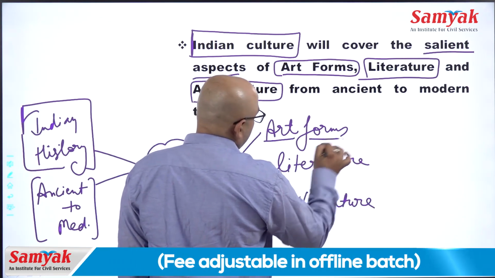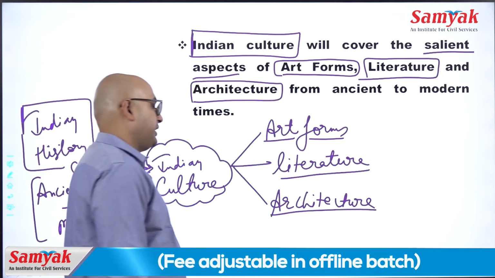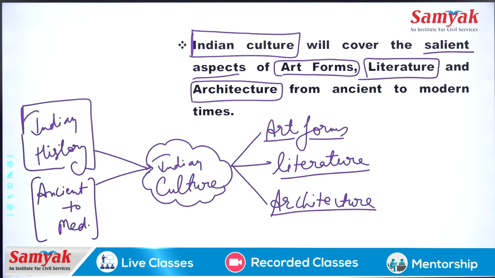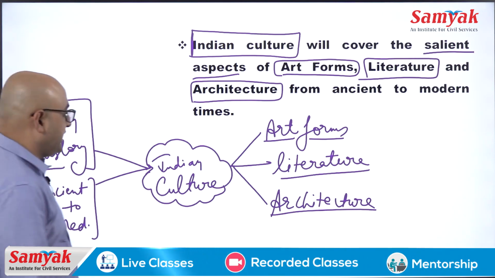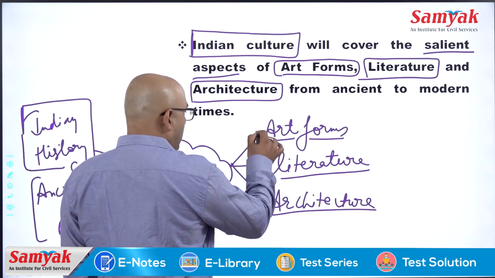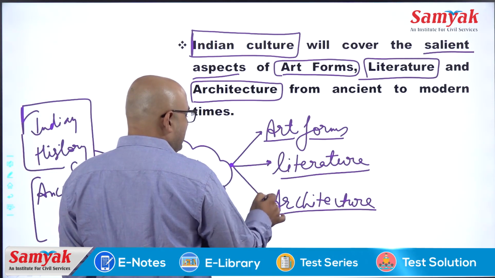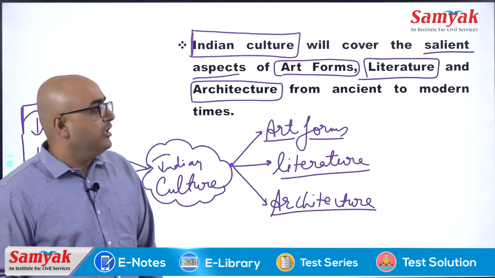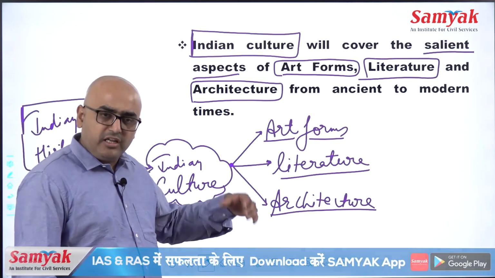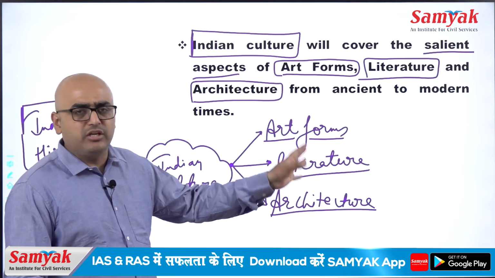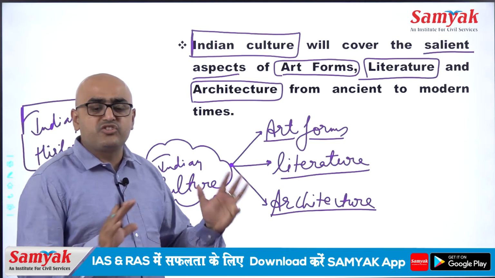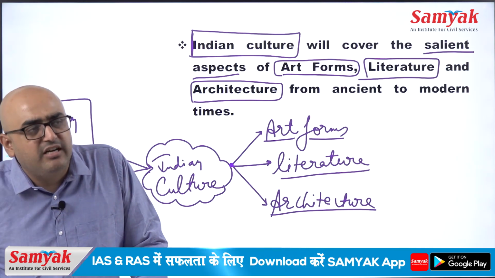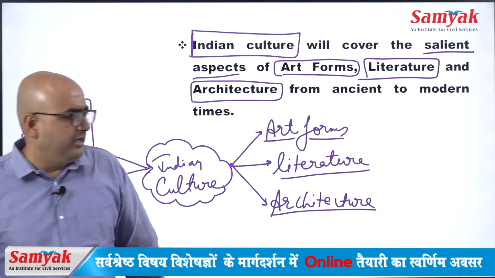When all these three come under it, art forms means dance form, painting and all. Literature means what type of books are being written in a particular society, and what is written in the books. And architecture means what is constructed, the sculptures there, and what architecture was there mainly.